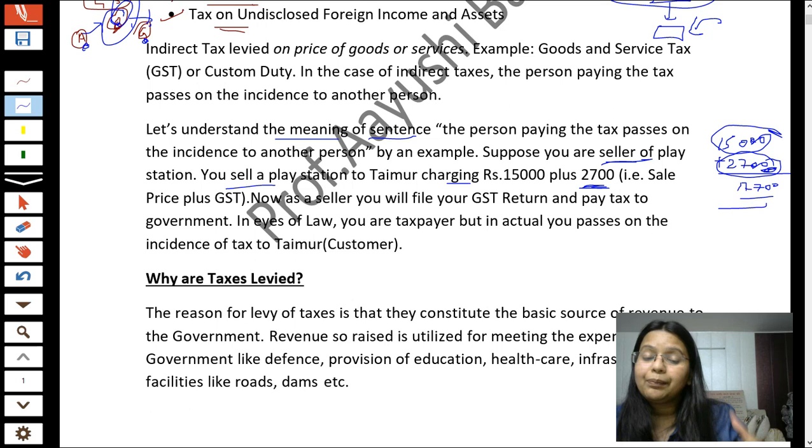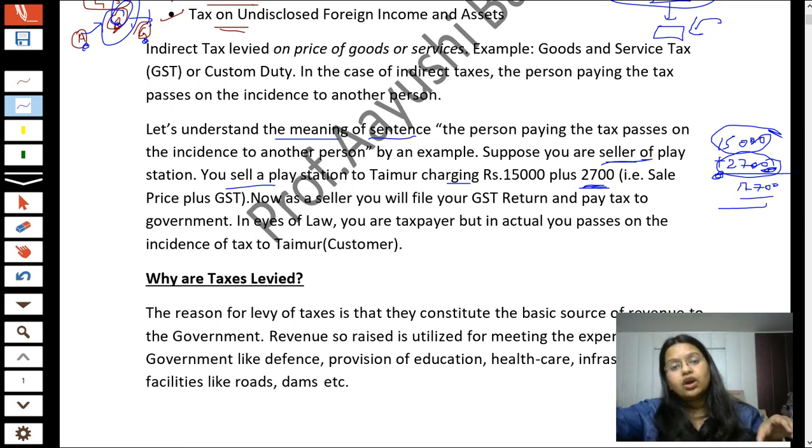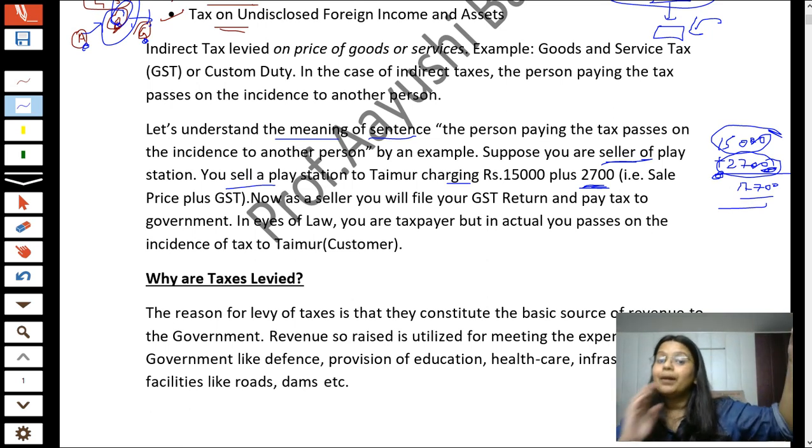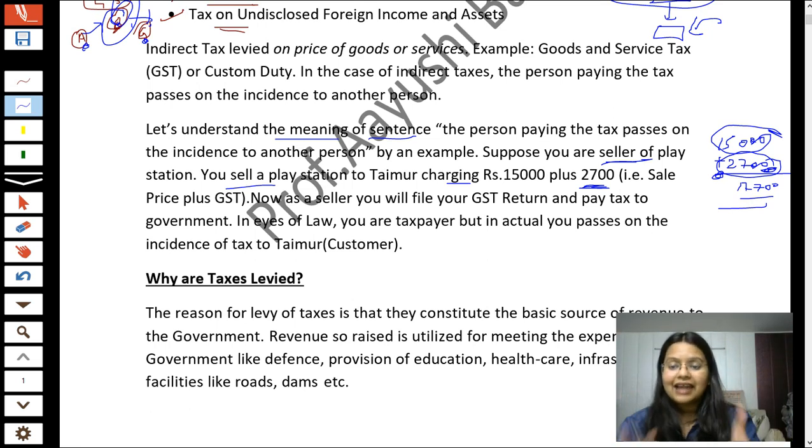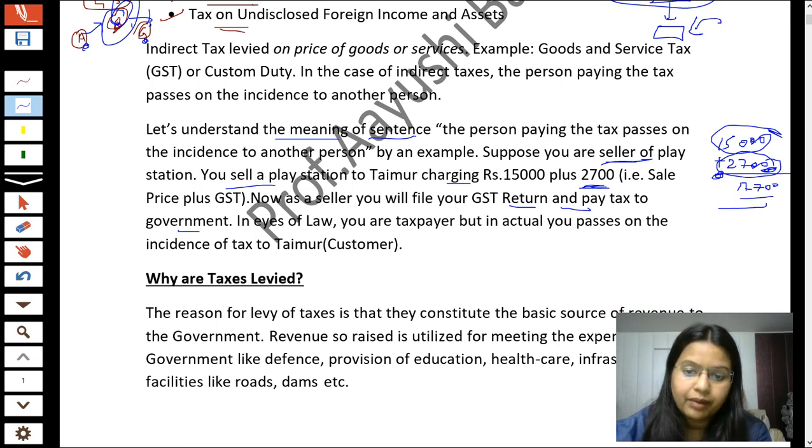You cannot keep this amount in your pockets. That is why it is an indirect tax. You charge this amount from Temu, but you are giving it to the government. This amount is of Temu, but you are giving it to the government. That is why it is known as indirect tax. Clear? Now, as a seller, you will file your GST return and pay this tax of 2,700 to the government.